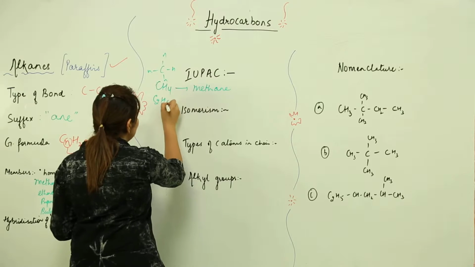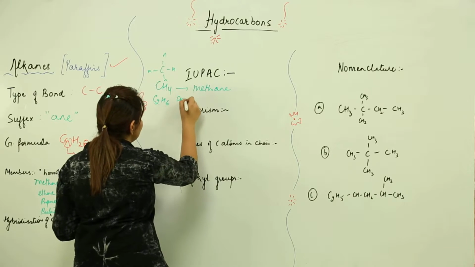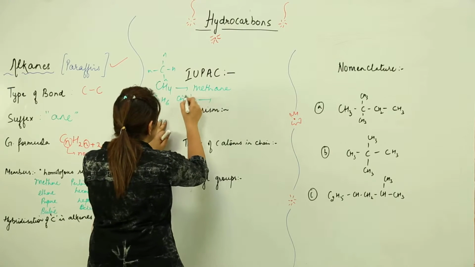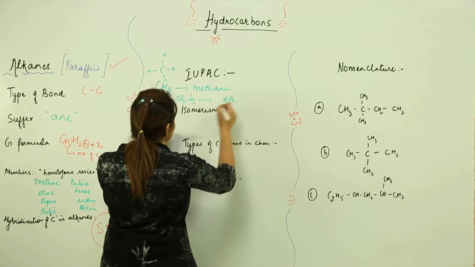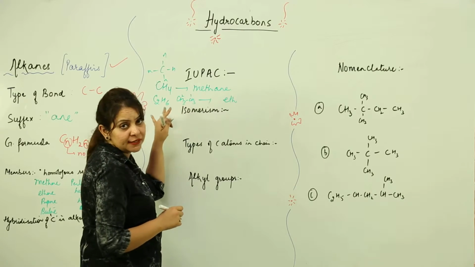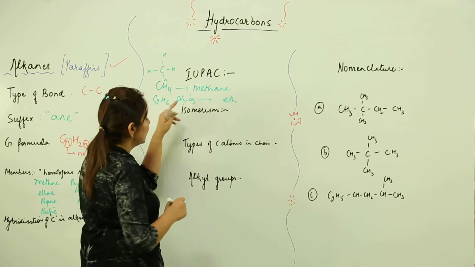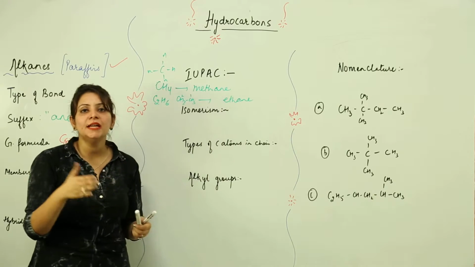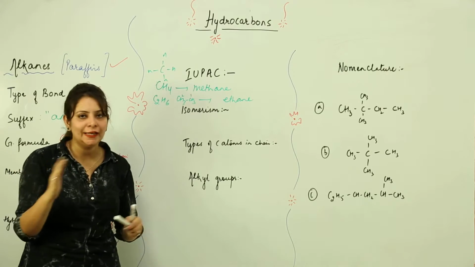Likewise, if we have C2H6, I can write the structure in this form. In this, how many carbon atoms do you see? 1 and 2. So that means it is eth. There's no prefix, but there is obviously a suffix, the primary suffix, indicating the type of bond. The type of bond is single, so the name becomes ethane. Likewise we can have methane, ethane, propane, butane, pentane.